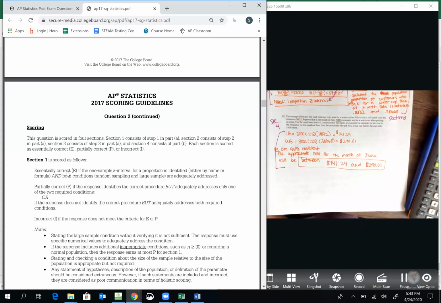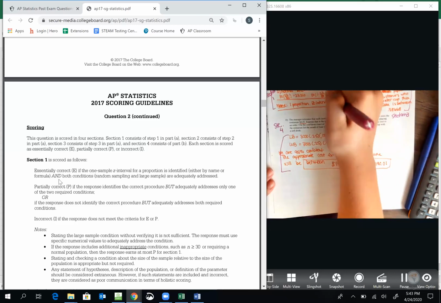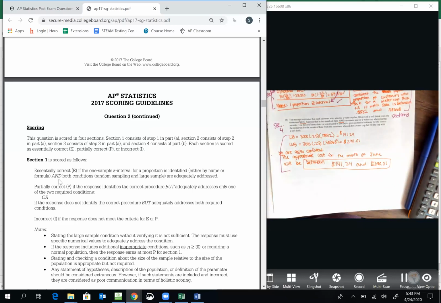So section 1, essentially correct if the one sample Z interval for a proportion is identified either by name or formula. So that's what this is. A one sample Z interval for proportions is the same thing as a one proportion Z interval. It's the full proper name, but that's the same thing we wrote.